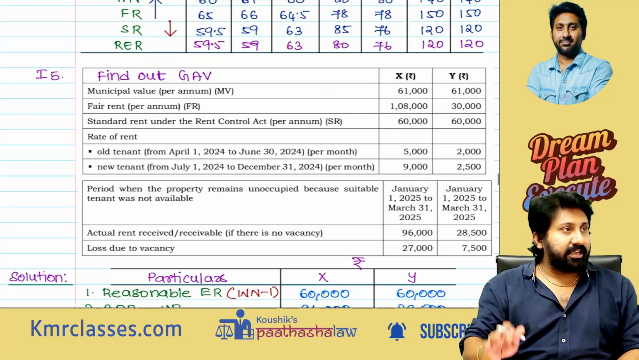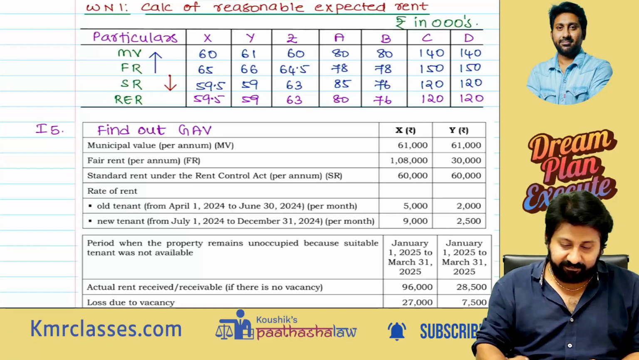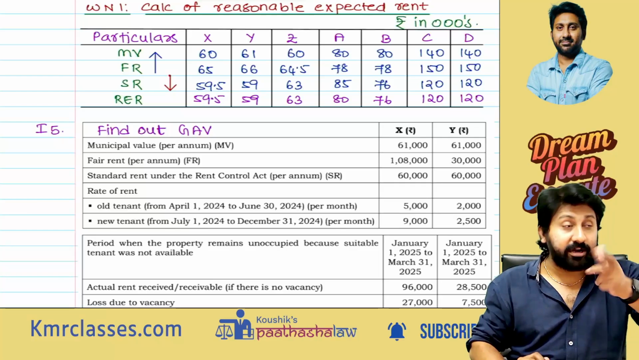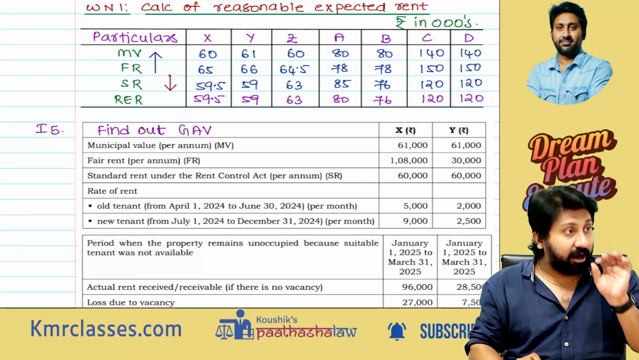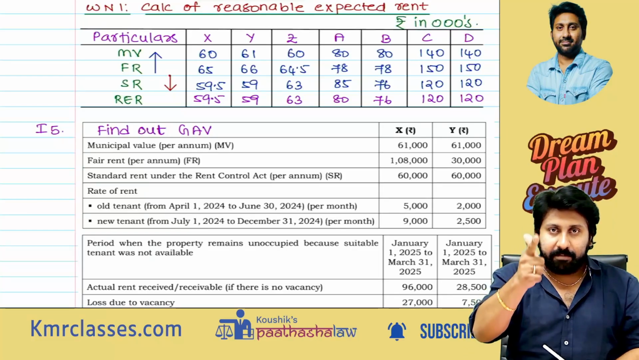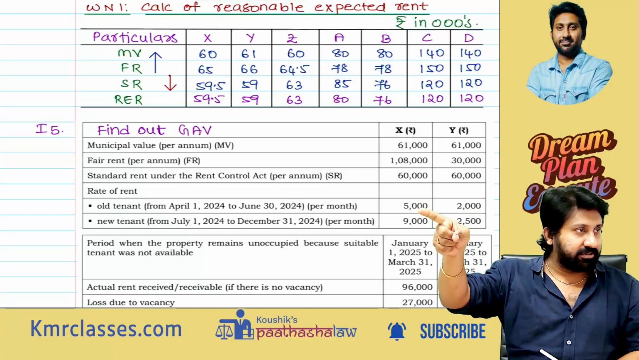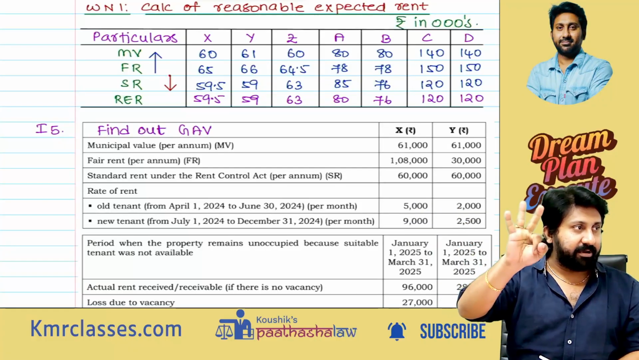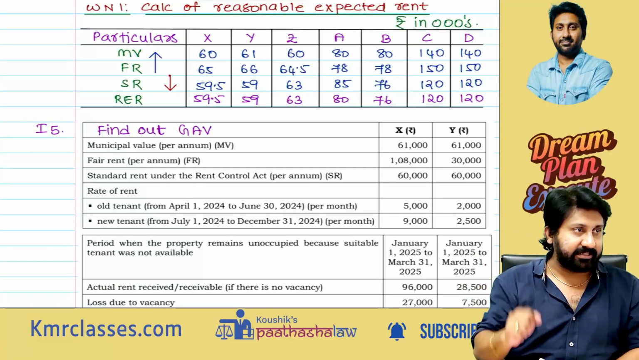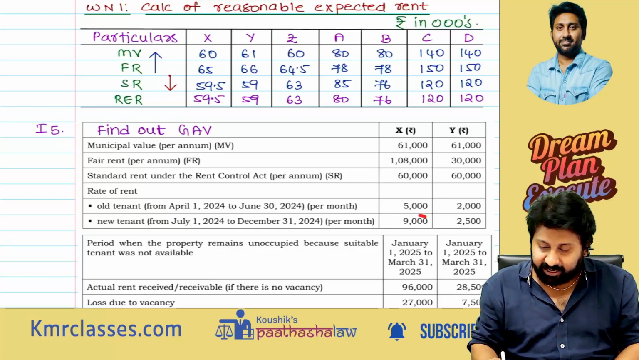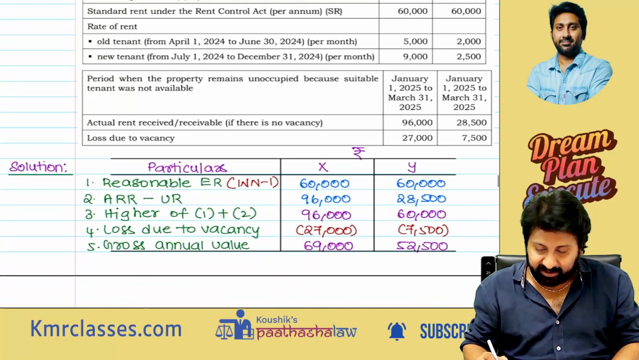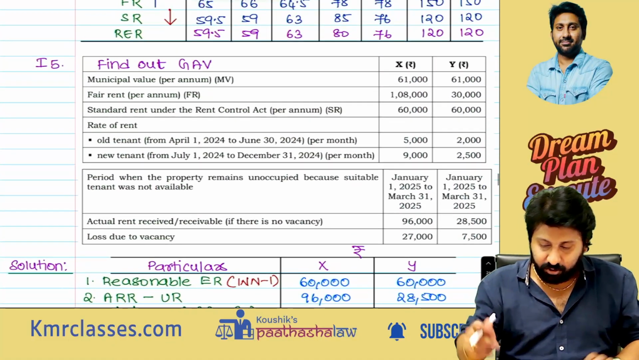See, if you observe illustration number 5, municipal value is given, fair rent, standard rent, old tenant, new tenant, two types of rent we collected. Accordingly, we should take April, May, June, 3 months, at 5,000, and July, August, September, October, November, December, 6 months. So we should take 9,000. Okay. So further, if you have to understand, you can take a calculator.